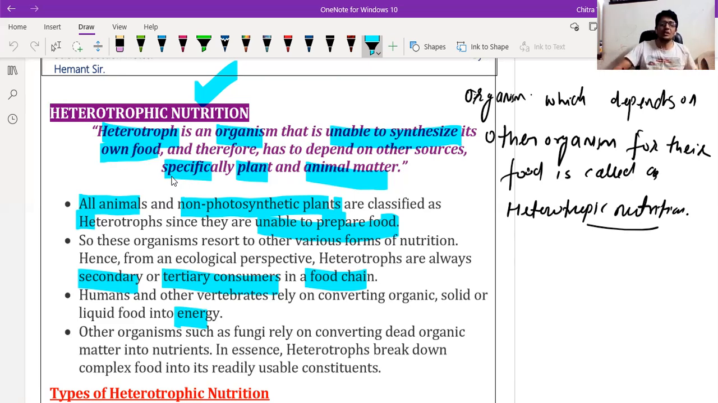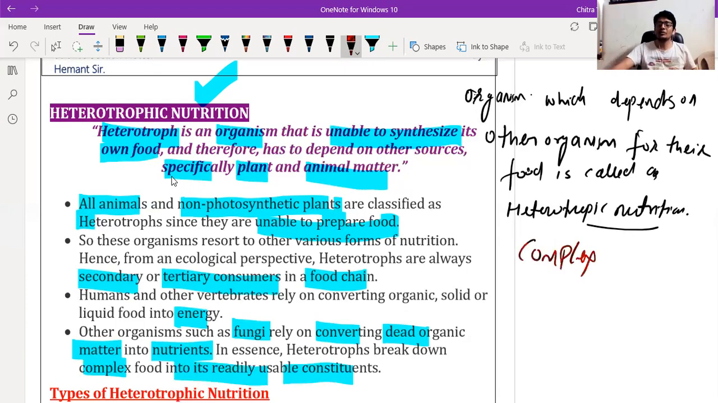Other organisms such as fungi convert dead organic matter of plants and animals into simple nutrients, which get absorbed again by plants. In essence, heterotrophs break down complex food into simpler forms. In the digestion process, at every step there is conversion of complex food material into simpler form. So why are we breaking down complex food into simple ones?